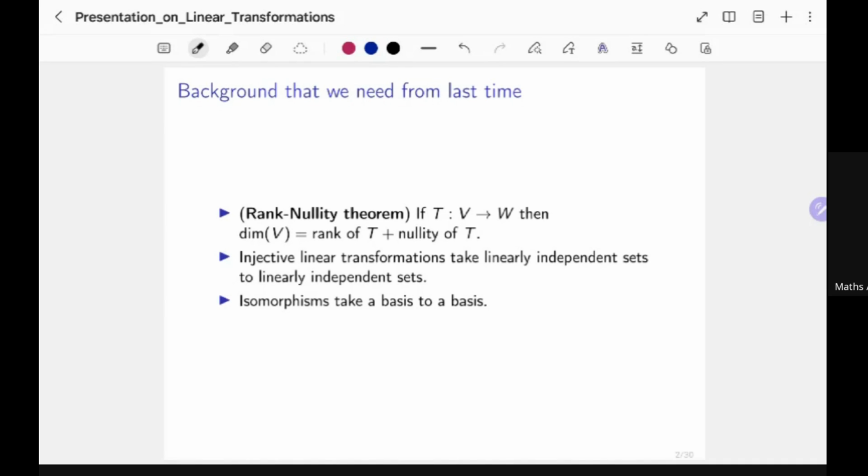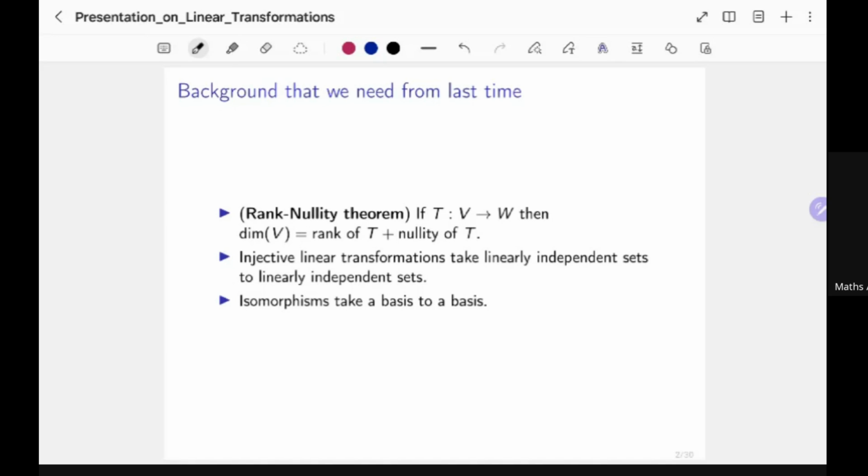And injective linear transformations always take linearly independent sets to linearly independent sets. So this is one good way to check if a linear transformation is injective or not. You just find one basis of the domain, and it doesn't really have to be a basis, you can take any linearly independent set, and see if it goes to a linearly independent subset of the codomain or not.